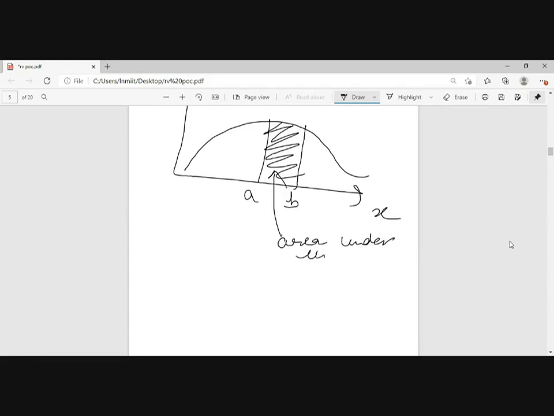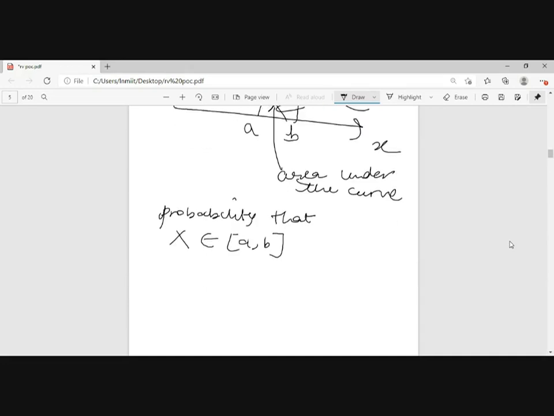The probability that x belongs to a comma b will be equal to the integral from a to b of fx of x dx.